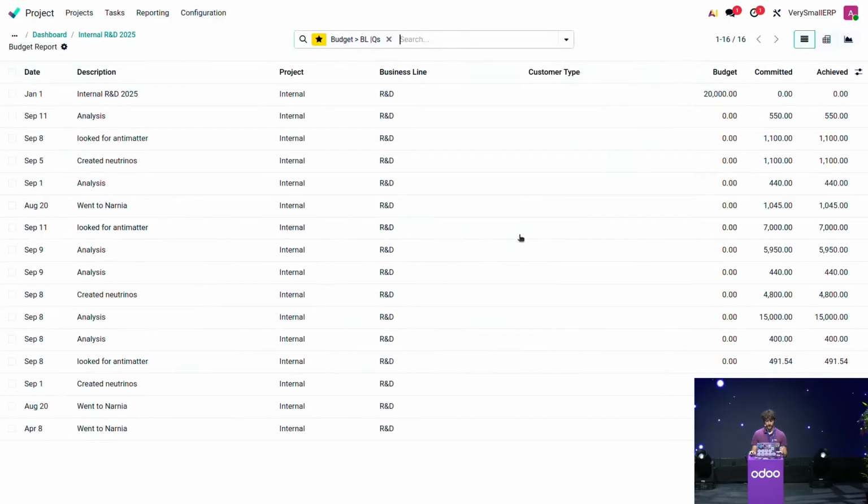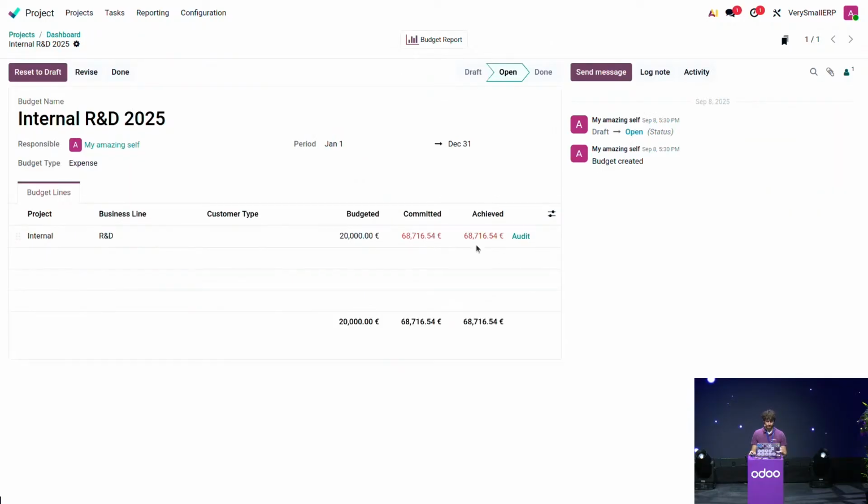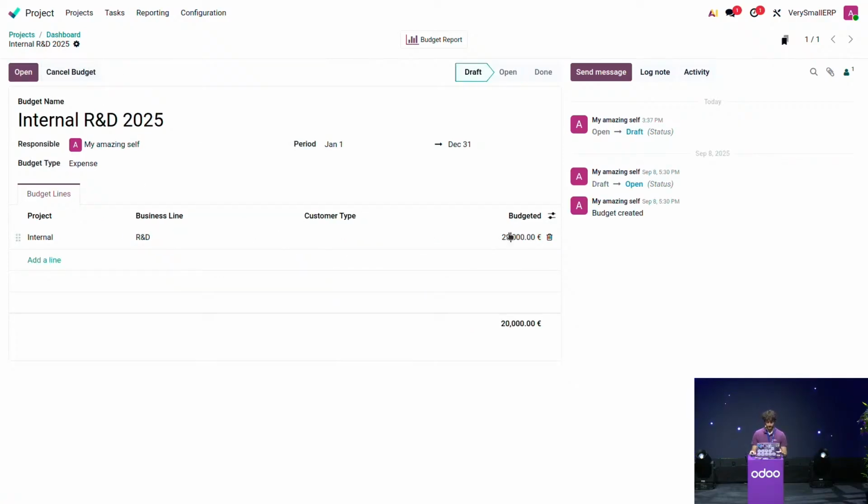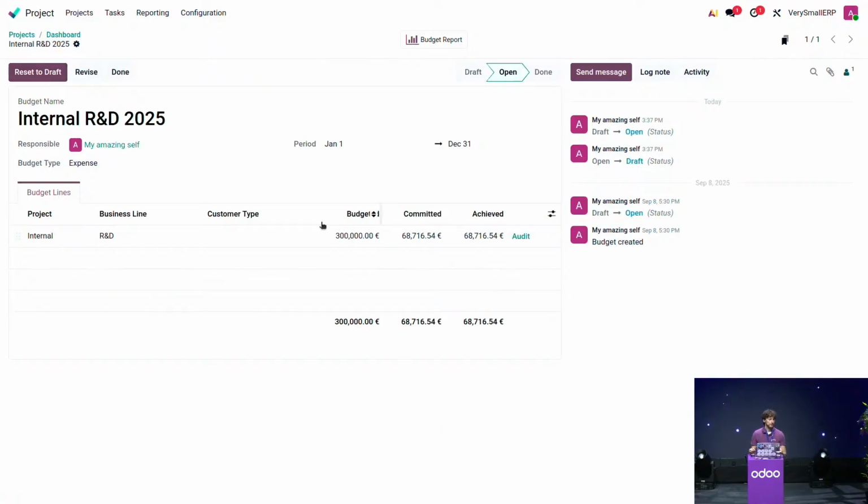So we can just open this, and as I said, you can see that we only have items that are linked to the project and to the business line. So what if I want to revise my budget? Because here we realize that we totally overspent what we had allocated. We can, of course, reset it to draft, change it manually, let's say 30,000 euros, and then open it again, but this is not a good practice, and we have absolutely no traceability of the previous amounts that were budgeted.